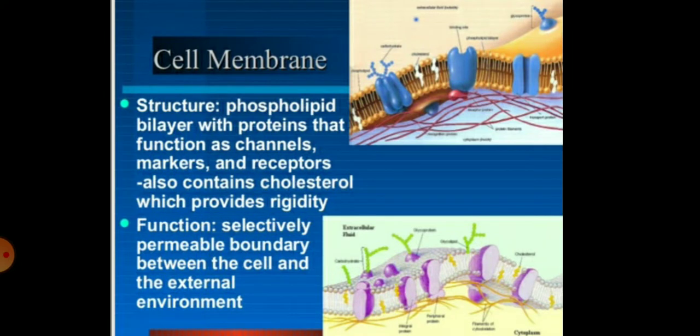Then the cell membrane, which is present in both plant cell and animal cell. This structure is made up of phospholipid, which is a bilayer with proteins that function as channels, and it is also called lipoprotein, meaning it is made up of two layers of lipids and a layer of proteins. So the main function is to act as a selectively permeable boundary between the cell and the external environment.